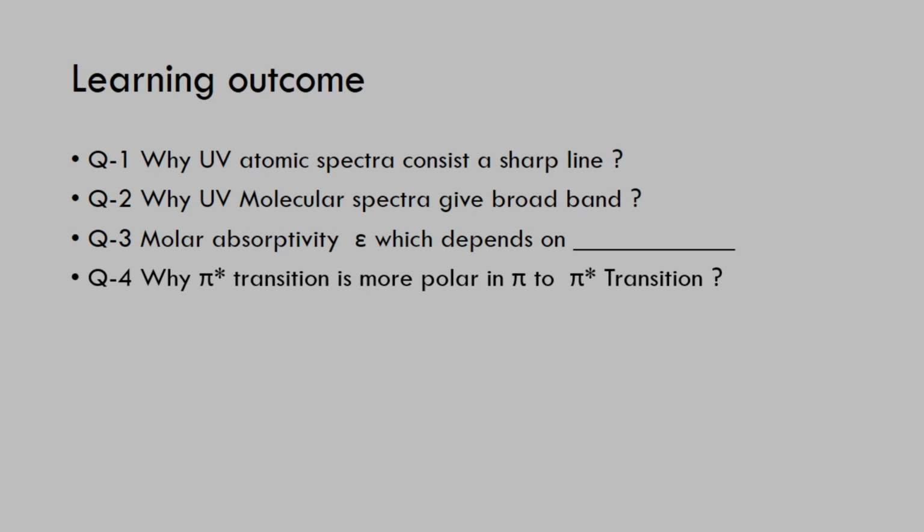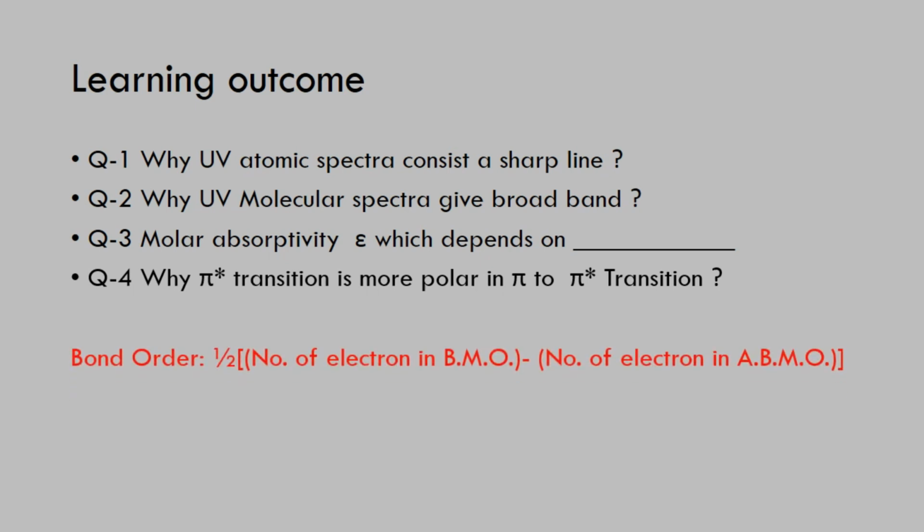Let me tell you that the first basic thing here is bond order. The equation is this way: the number of electrons present in the BMO minus the number of electrons present in the ABMO. That means the bonding molecular orbital contains a certain number of electrons, minus whatever number of electrons are present in the anti-bonding molecular orbital, that we have to deduct. After that we get the bond order.